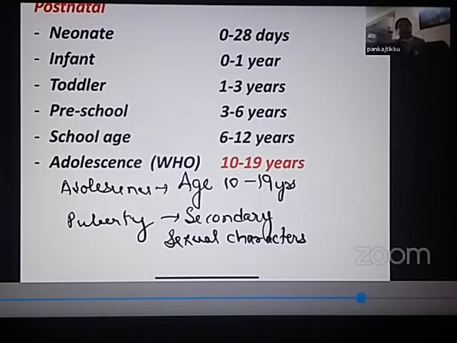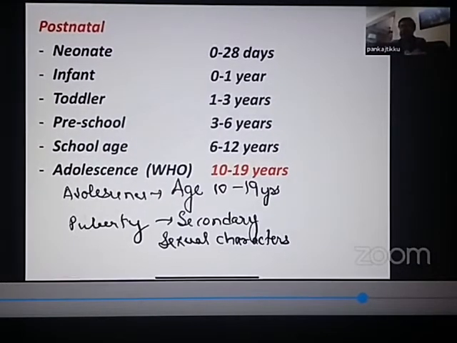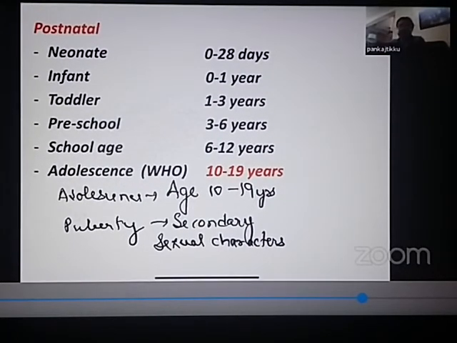Are adolescence and puberty the same? No, they are not the same. Adolescence is an age group which starts from 10 years and continues till 19 years of age. In this age group, when the secondary sexual characters develop, then the pubertal signs develop, then this is known as puberty. So puberty is the development of secondary sexual characters occurring during the adolescence period.